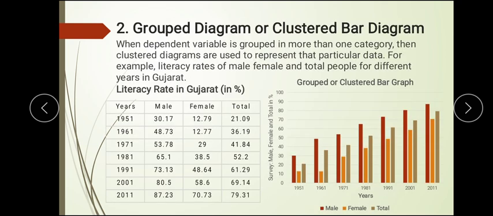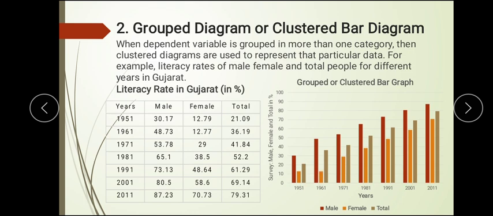Then comes the group data. Now a group diagram is also known as a cluster bar diagram. Why? Because you find that on one particular base there are three different types of bars drawn, or the categories are there. The independent variable does not have any group, but the dependent variable has different segments or categories, so it has been presented with different bars.